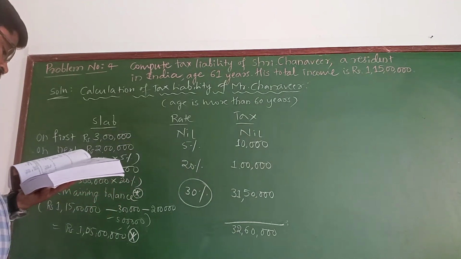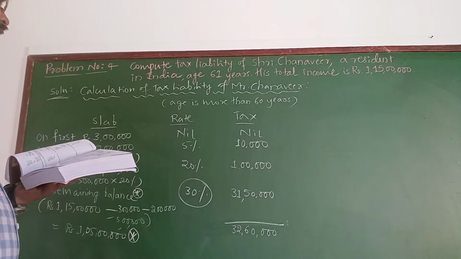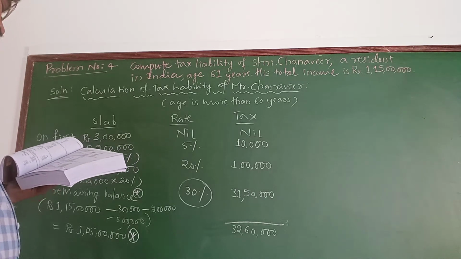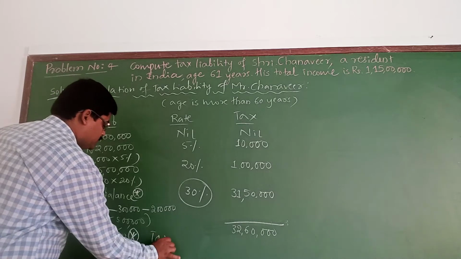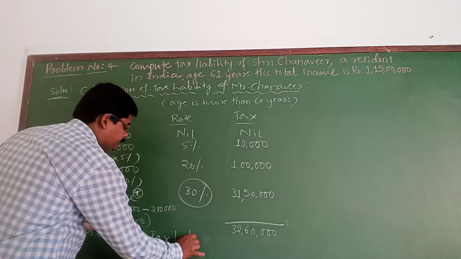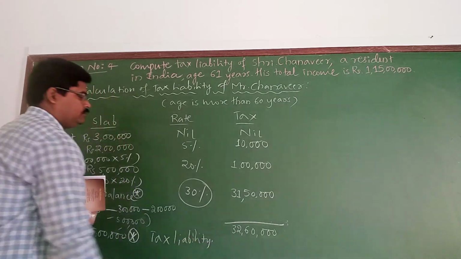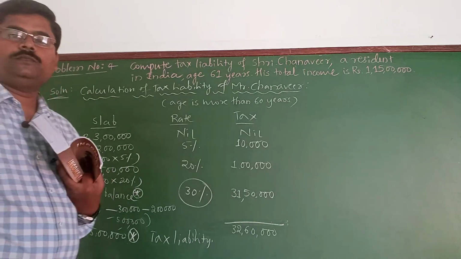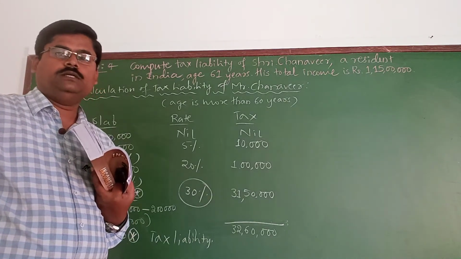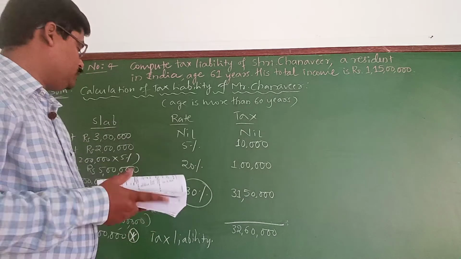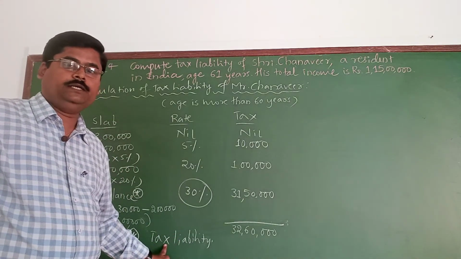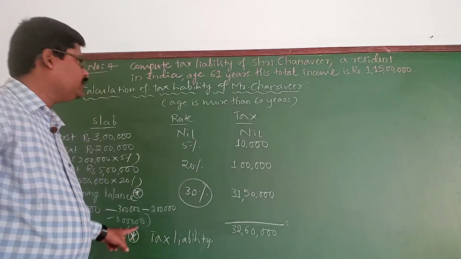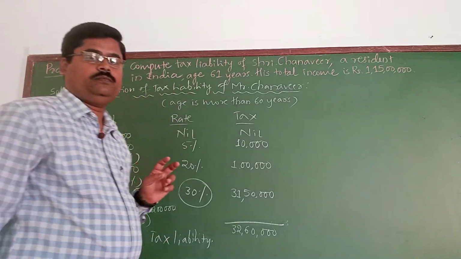Now you can see that this is the tax liability of Mr. Chanavir. So here at this stage you need to consider that if the total income